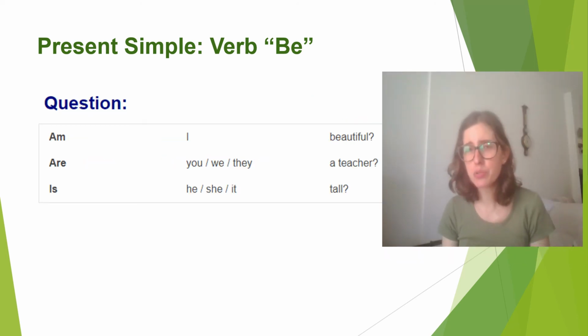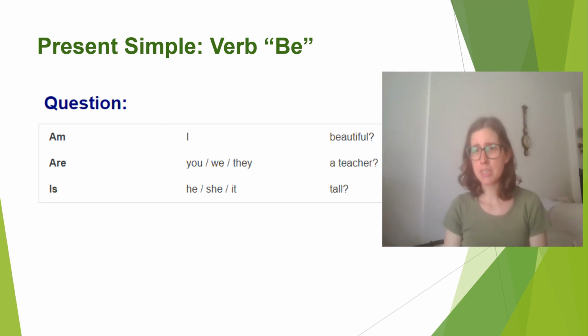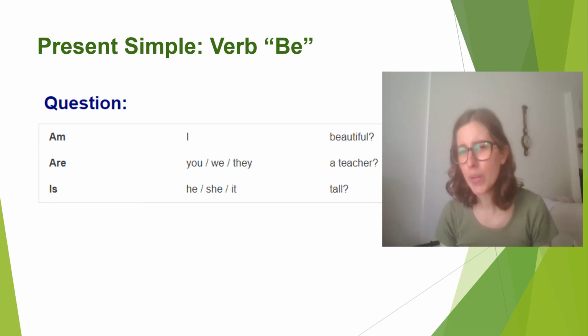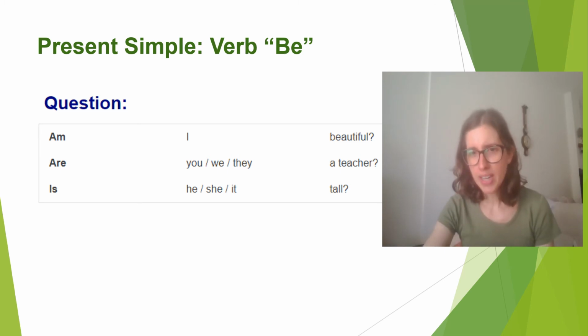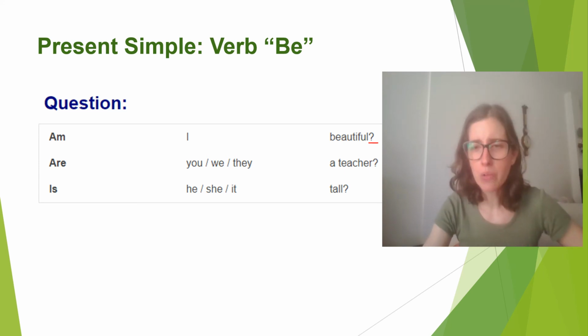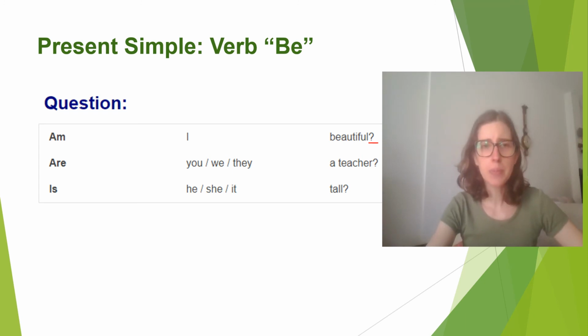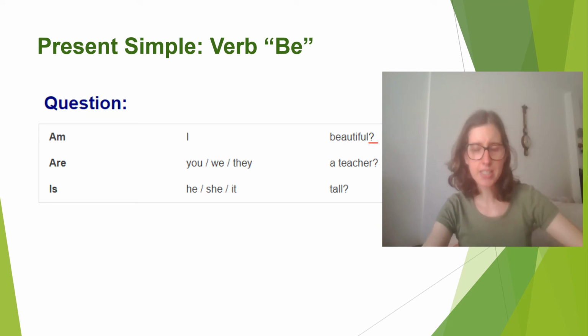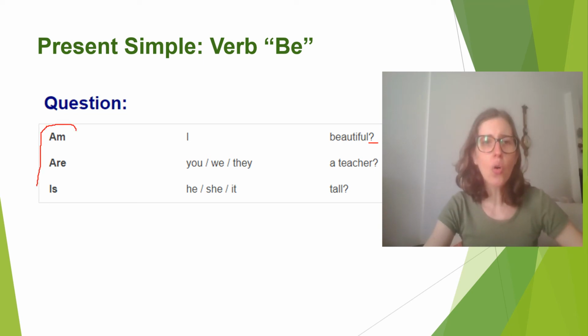Another thing that we have to really pay attention, it's when we make a question. Because in Portuguese, you just know when it's a question when you get into the final of the sentence and you see a question mark. So in English, no. You know that's a question already in the beginning of the sentence. And how does it happen? Because in this case, in the verb to be, all the verb to be come to the beginning, okay?